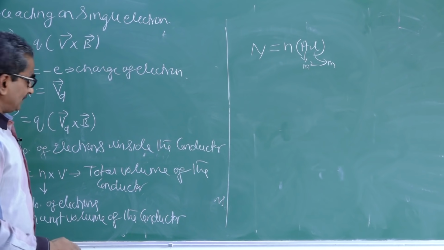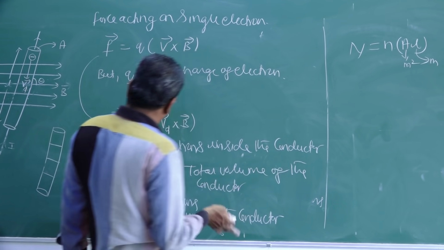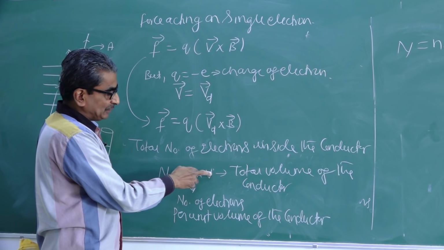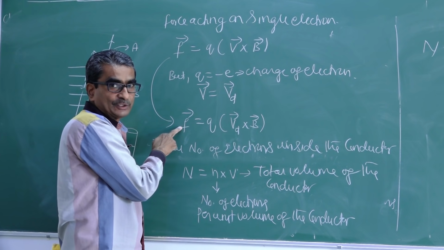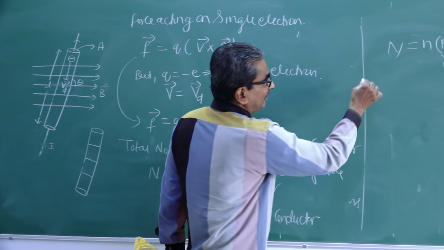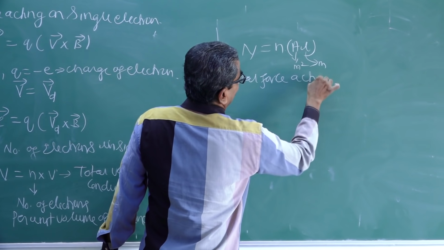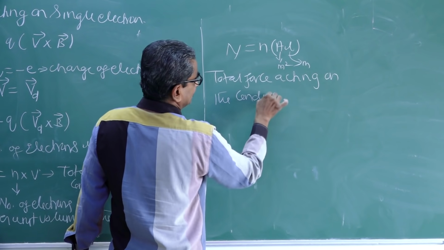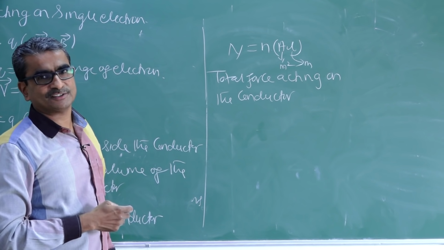Now, if I substitute in this equation, what do we get? Already we have substituted N equal to n into V, and for V we have substituted A into L. Now I consider the total force acting on the conductor, which is nothing but the total force acting on all the electrons.